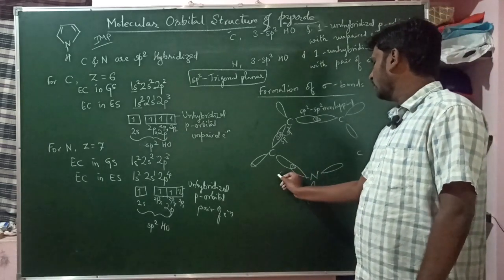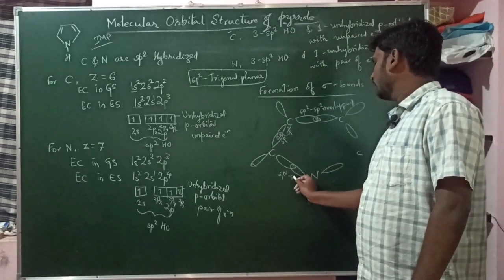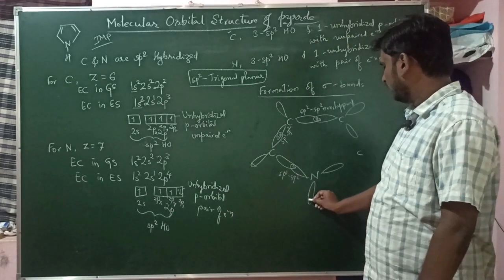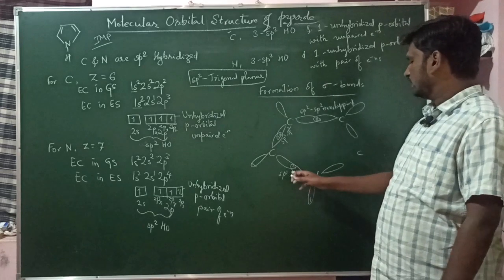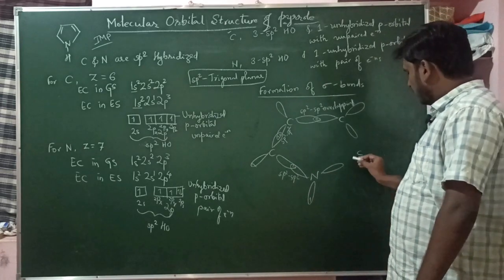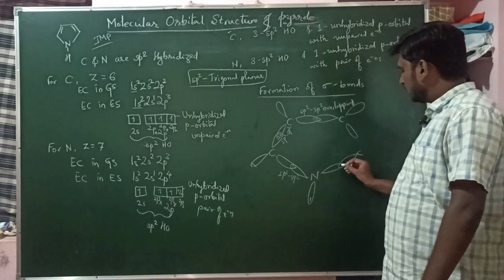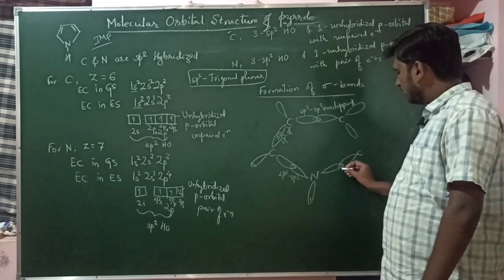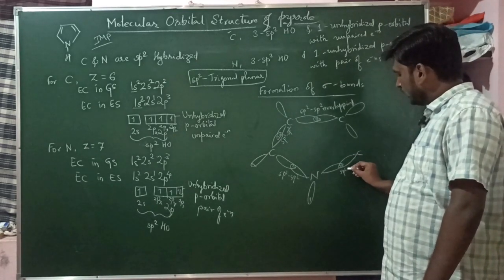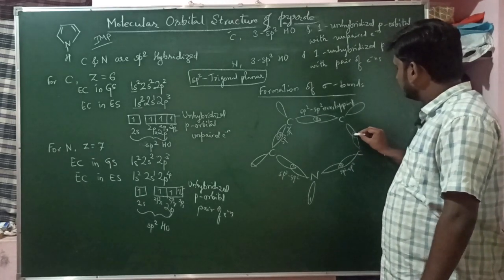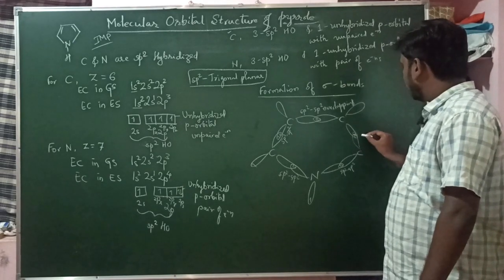So this is also sp2 overlapping, because nitrogen is also sp2 hybridized. You can see this is the overlapping, and here also the carbon and nitrogen form a sigma bond by sp2 overlapping. Here also the same, carbon sp2 overlapping.